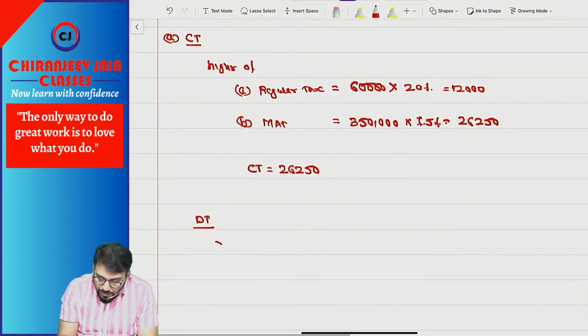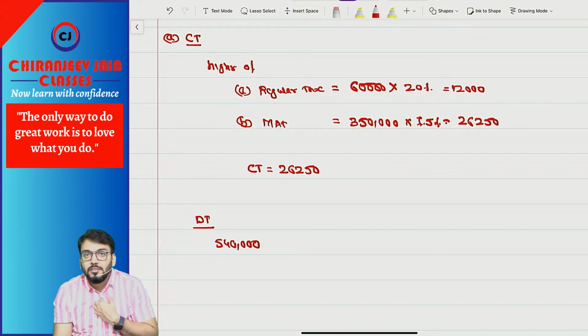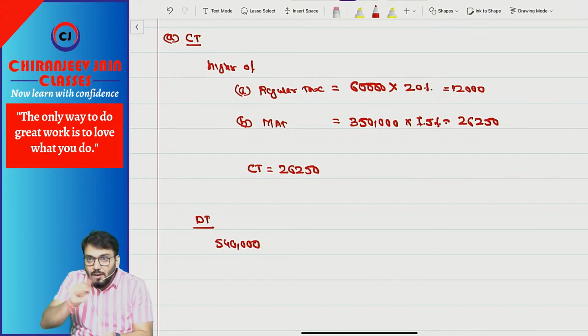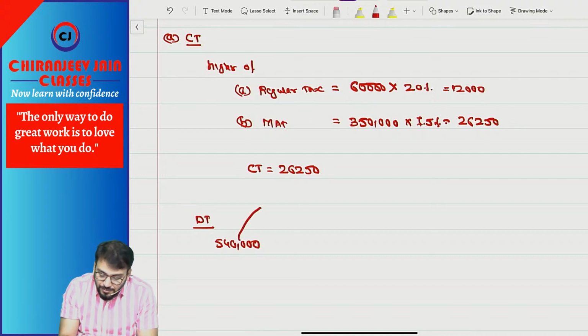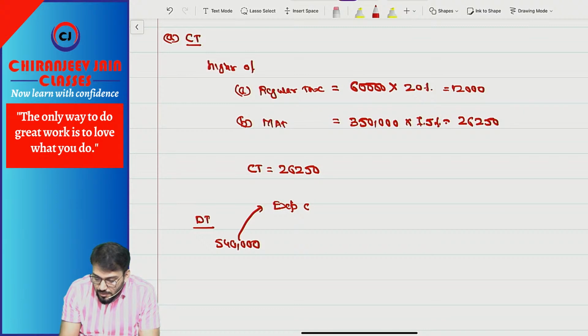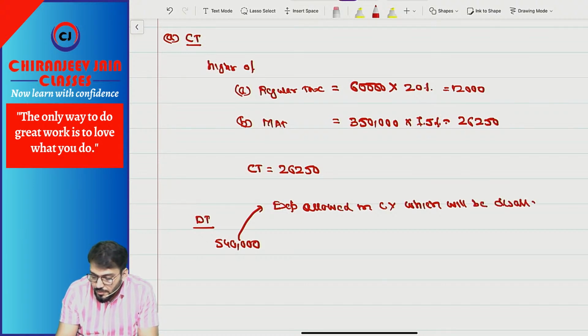Now we need to find out deferred tax. 5,40,000 is the difference between accounting income and taxable income. This arises because of expense allowed in the current year which will be disallowed in future.